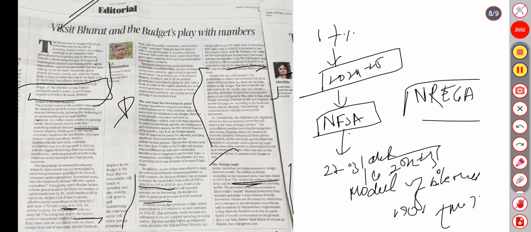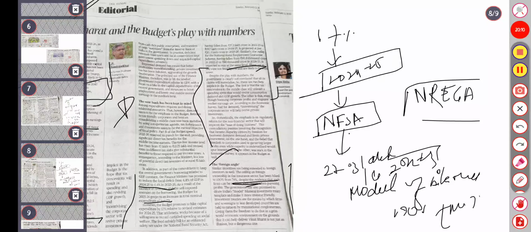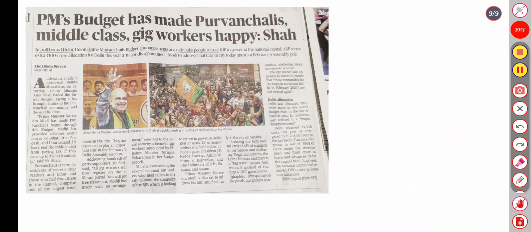So the foreign angle is here. The government also promised to dilute India's model bilateral investment treaty template to make it more investor friendly. Moving to the next: the PM budget has made Purvanchal, middle class and gig workers happy. So here's the budget that makes gig workers happy.